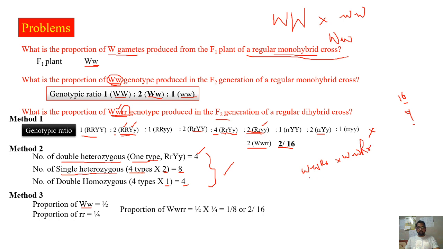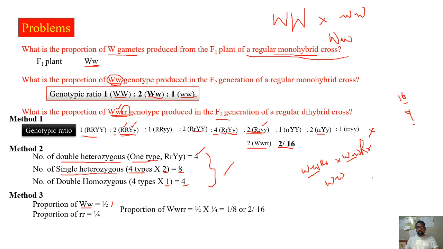Now from this, what is the probability of capital W, small w? It is 1 in 4, as we know how to write for the monohybrid cross, or rather it is 1 by 2.